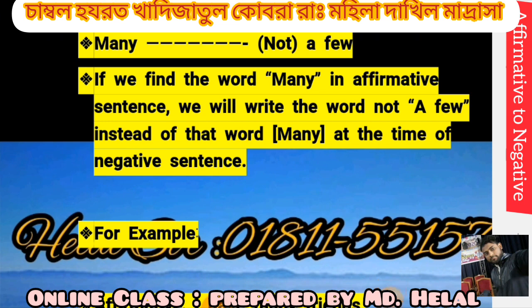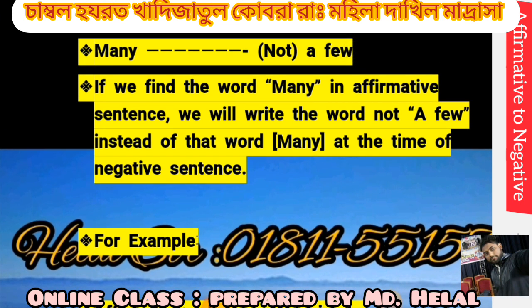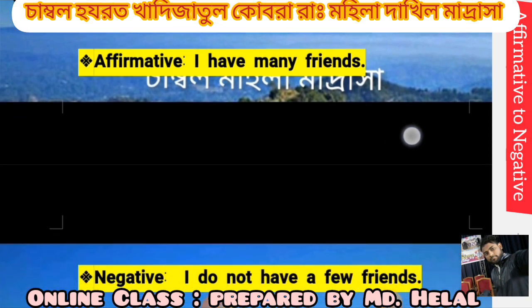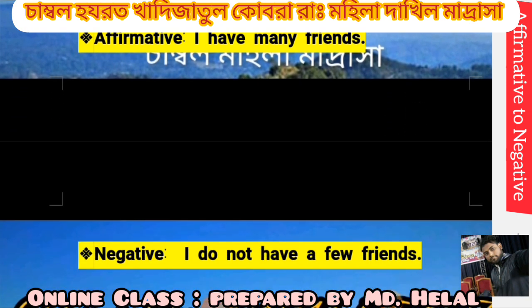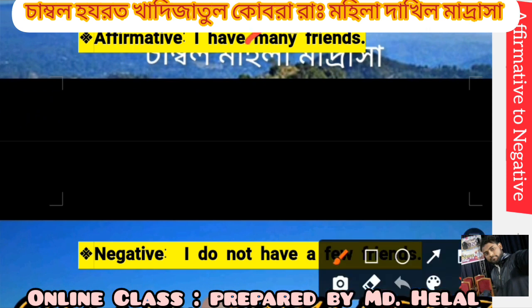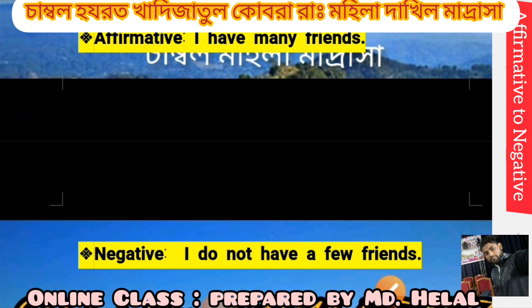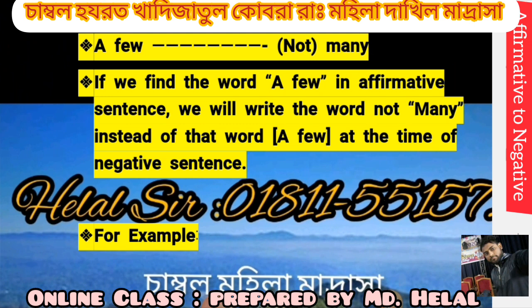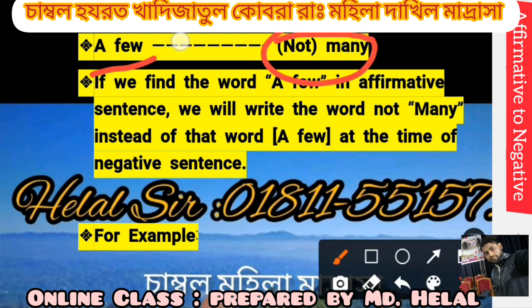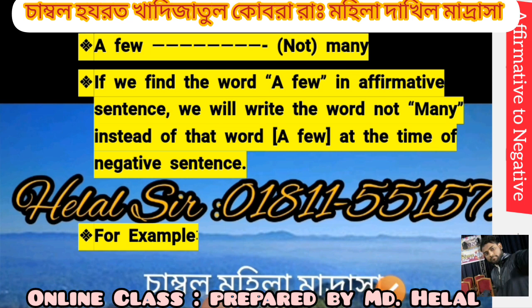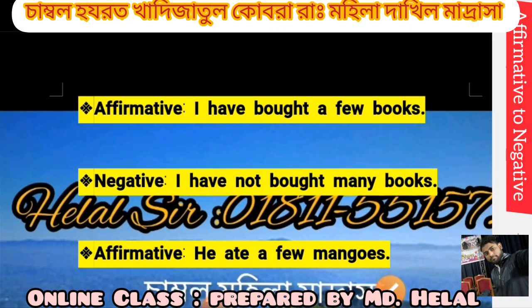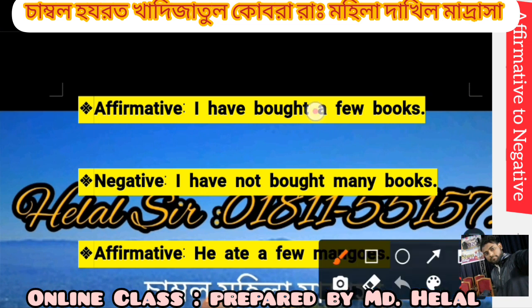We use "not a few" instead of "many". For example, I have many friends. I do not have a few friends. Here, "many" changes to "not a few". Not many instead of a few. For example, I have bought a few books. I have not bought many books. Here, "a few" changes to "not many".